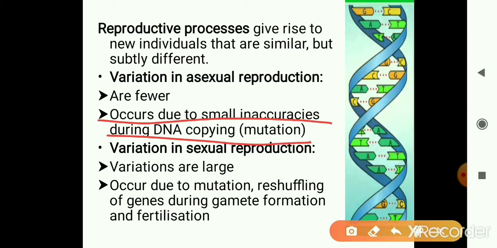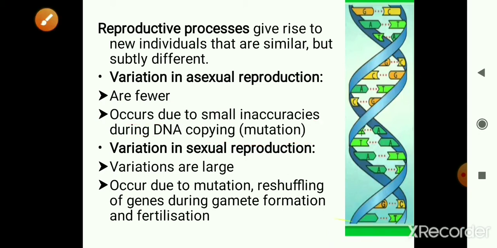It's because of mutation, and we have discussed that in case of asexual reproduction, first of all there is only one parent involved, and when the genetic material of the parent is copied, the DNA is copied and passed to the next generation. We have discussed that during DNA copying variations occur, but if variations are drastic, then we have already discussed that such a variant will not be able to survive.